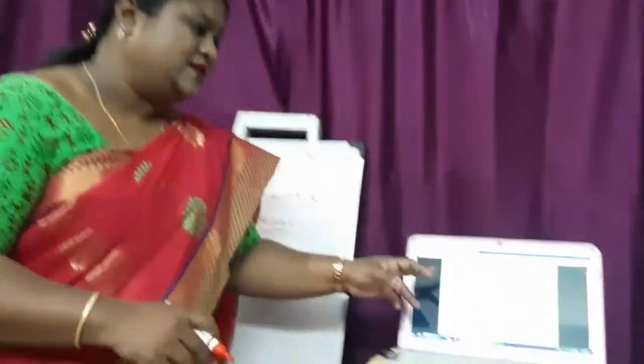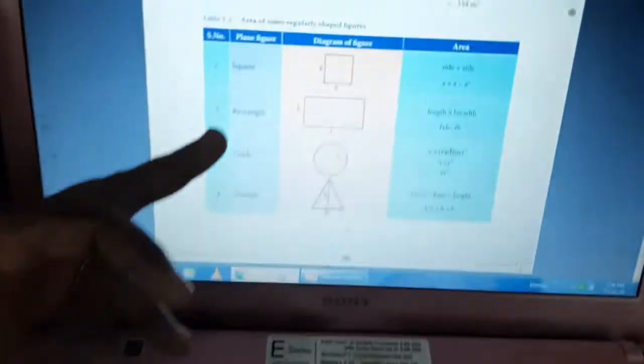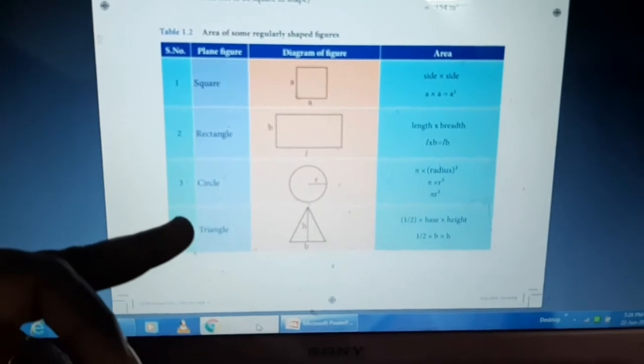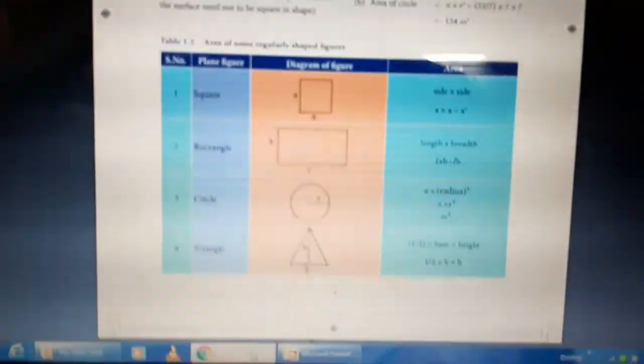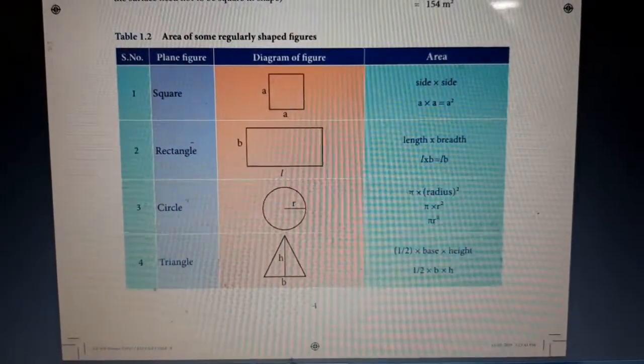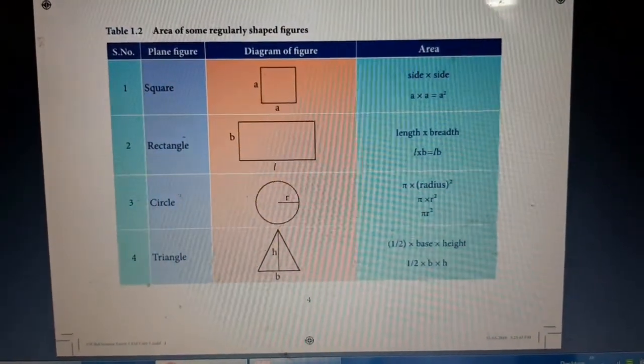So you have to study maths properly. Okay children? Let's see here. These are the basic formulas to find out the areas. So to find out the areas of a particular shape, you have to know the formula. This table helps you to know the area of the shapes.